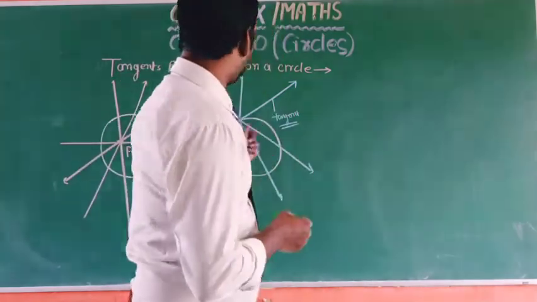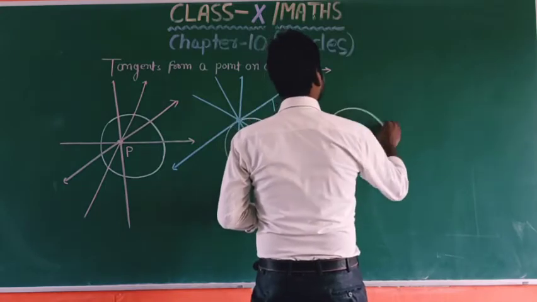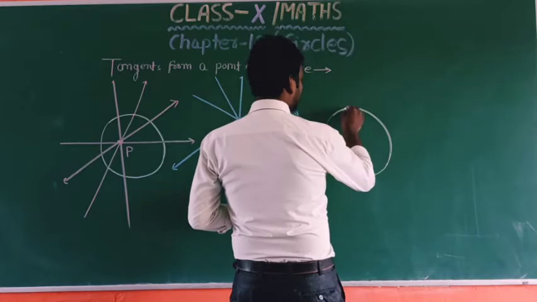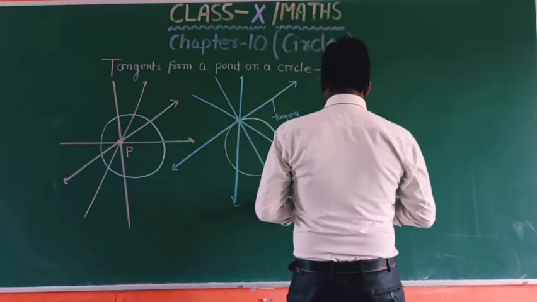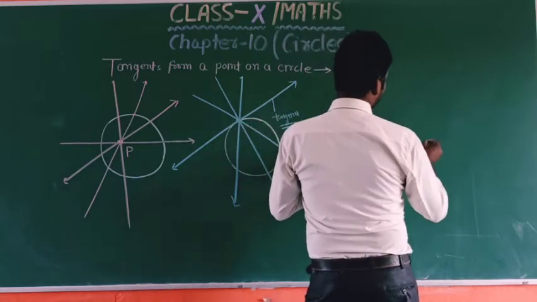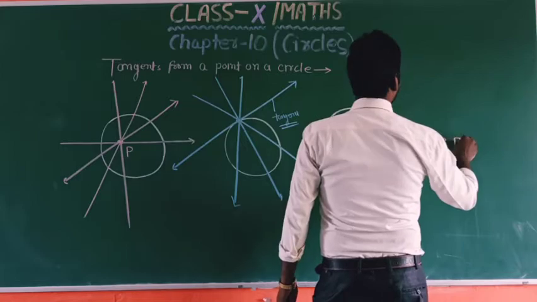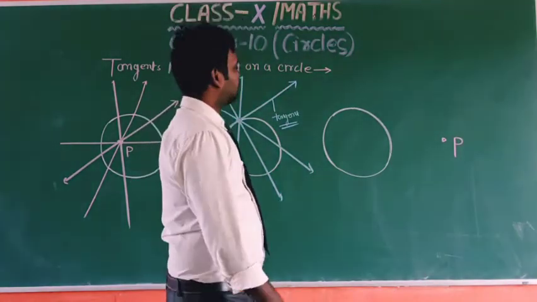And the third possibility is, if the point lies outside the circle, suppose this is point P lying outside, okay.